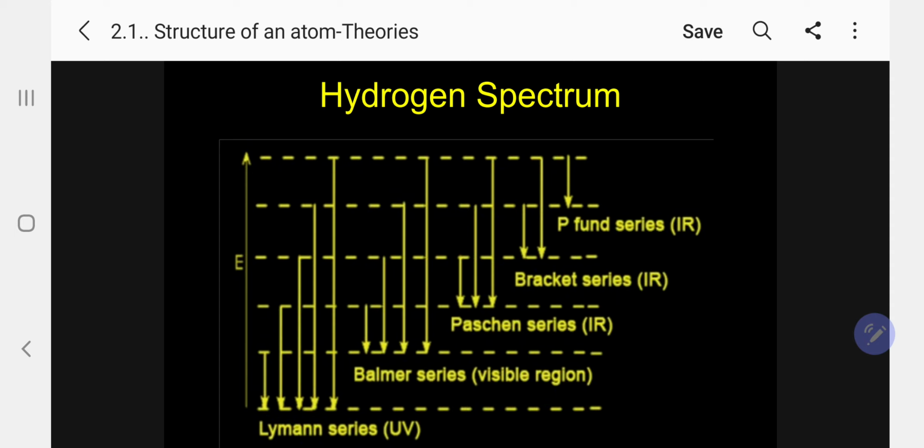The first level, Lyman series, that is the UV region. Second level, Balmer series, visible region. Third level, Paschen series, IR. Fourth level, Brackett series, IR. And fifth level, Pfund series, IR. So lowermost UV, then visible, and the remaining three are all IR. So a question can be asked, what is the level 1 to level 2, level 3, etc. You must know what is Lyman.